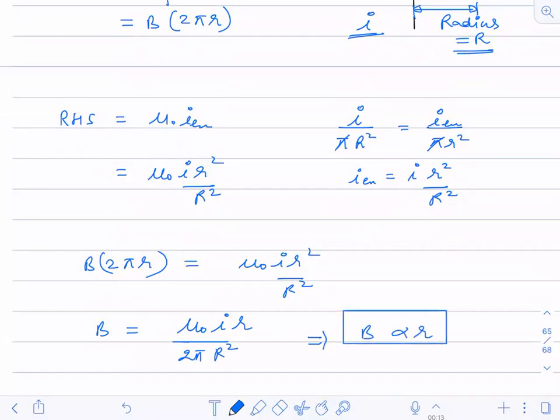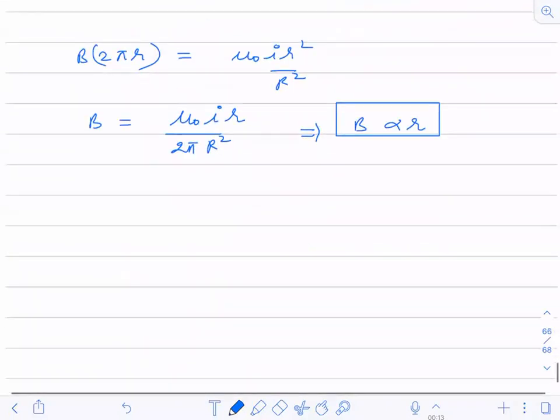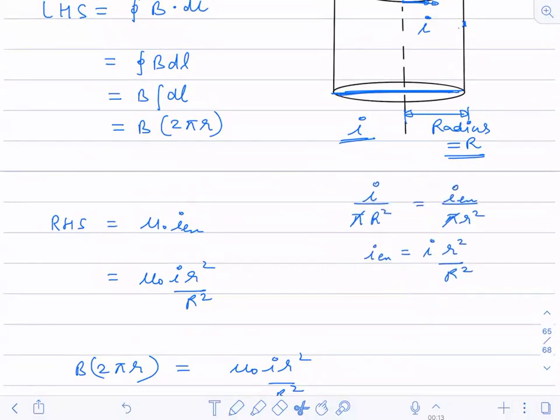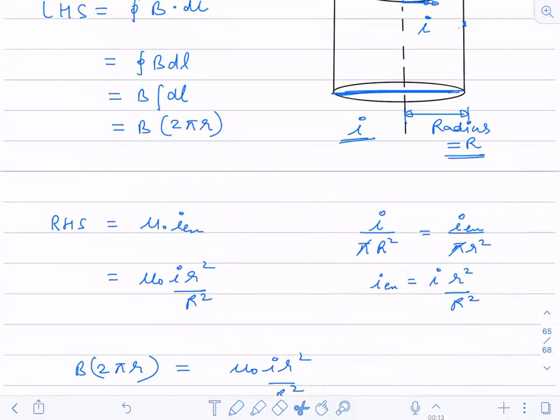Explain RHS again. Okay, RHS again you want. Just see here, I'm explaining here itself. How is the current related to area? Is it directly related? Rho L by A is resistance.